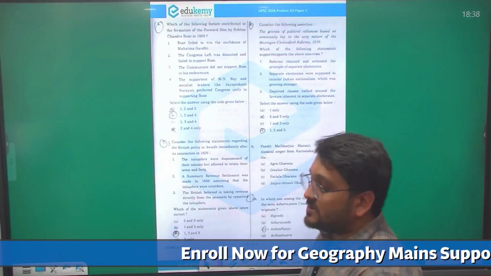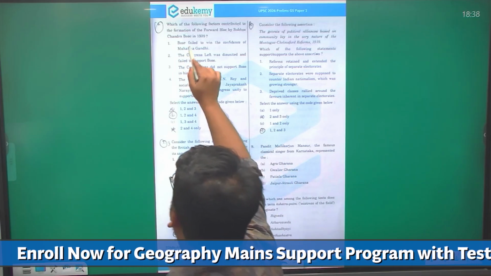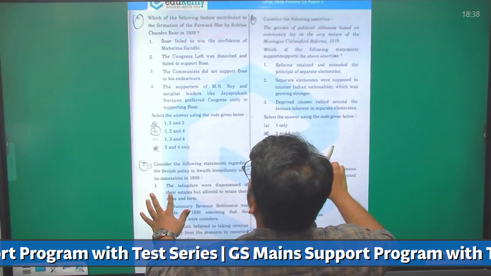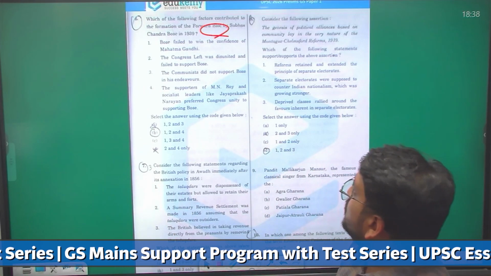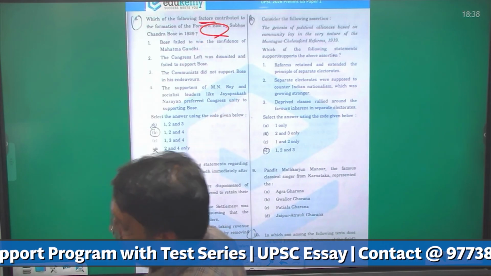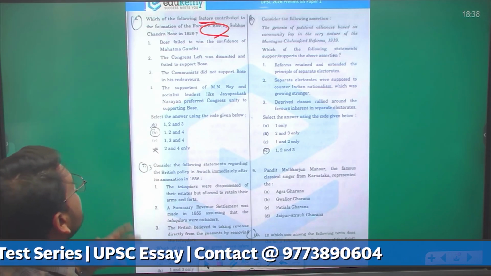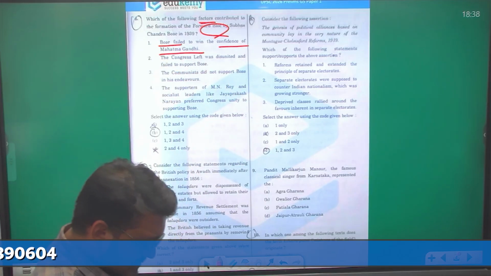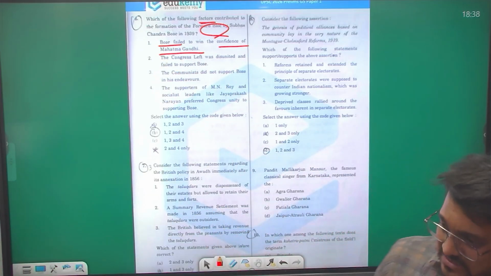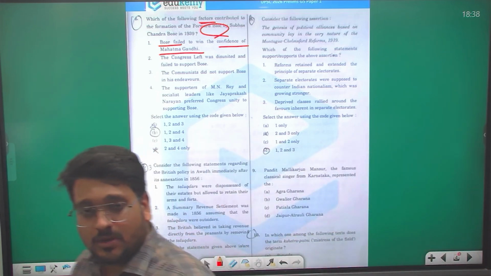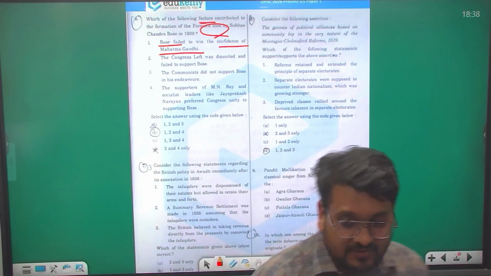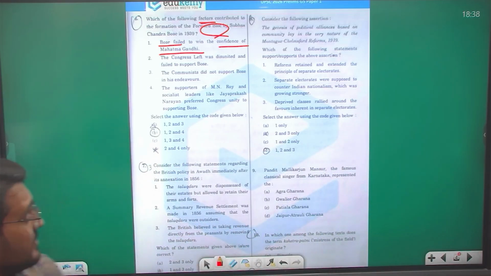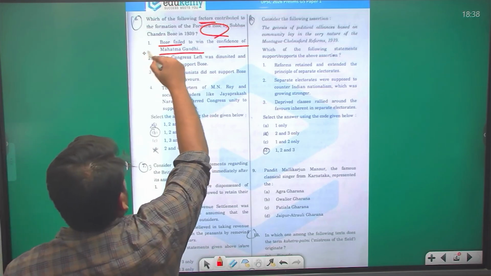Now let us see the next question. It is about modern history, regarding the formation of the Forward Bloc by Subhash Chandra Bose. What were the factors that contributed to the formation of the Forward Bloc? The first statement here is: Bose failed to win the confidence of Mahatma Gandhi. Yes, during the Tripuri session and other sessions, it was clear that there were rifts between Subhash Chandra Bose, that is Netaji, and the Congress itself. Netaji also defeated Gandhiji's candidate, Pattabhi Sitaramayya, in the elections. So yes, this statement is correct.